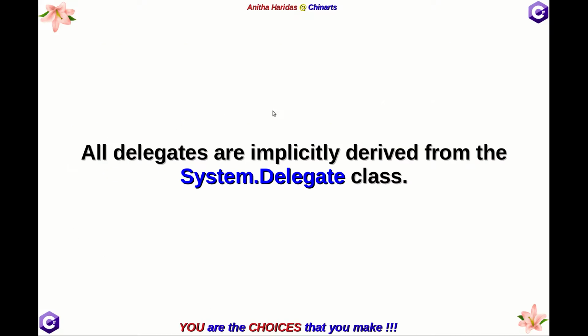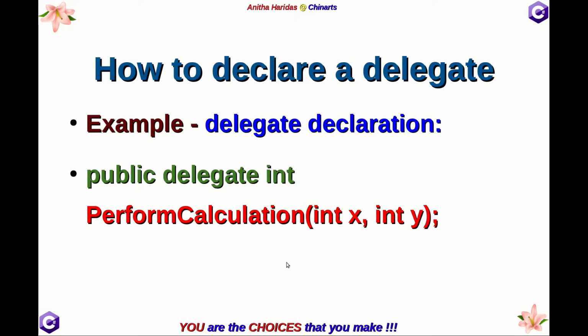Now all the delegates that you are going to declare in your program are implicitly derived from the class called system.delegate. So if you have included using System, then the Delegate class will automatically be imported in your program, and whatever delegate you declare will automatically derive the properties that are available in the Delegate class.